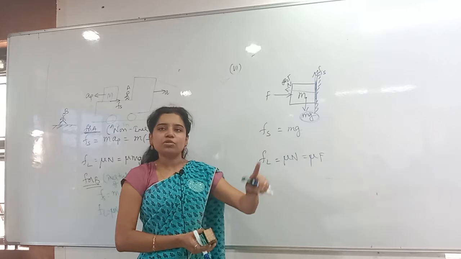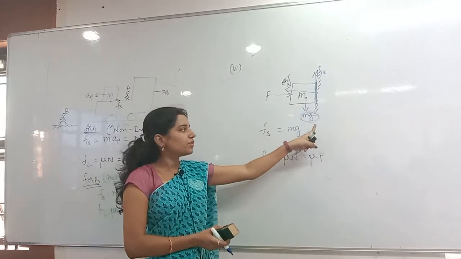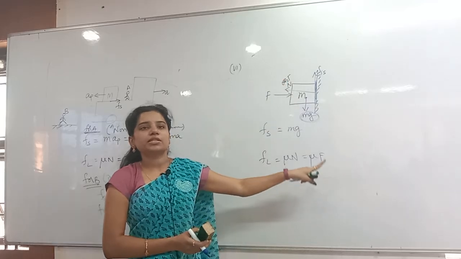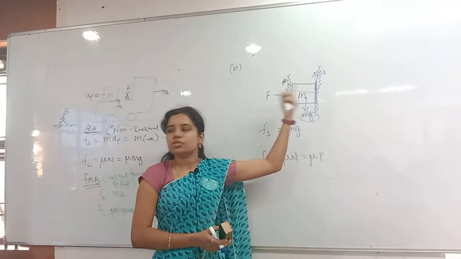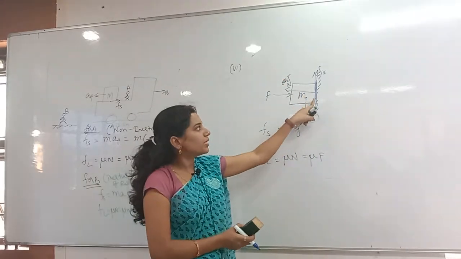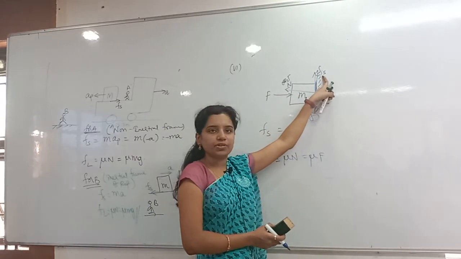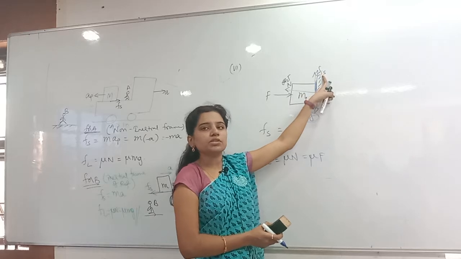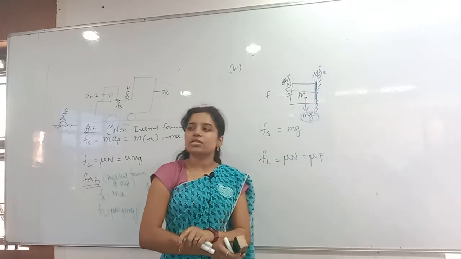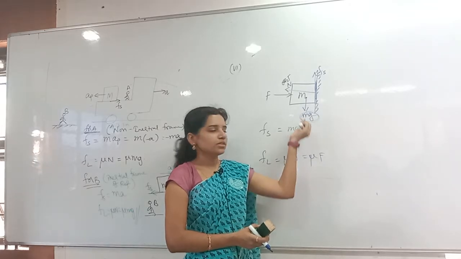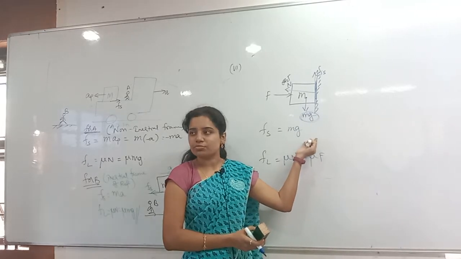The body can move in which direction? Downward. Because of which force? Mg. So the body can move in the downward direction, and friction will be opposite to the motion. Motion is in the downward direction, so friction is in the upward direction. So Fs is equal to the force which is causing the motion. Which force is causing the motion here? Mg. So Fs is equal to mg.